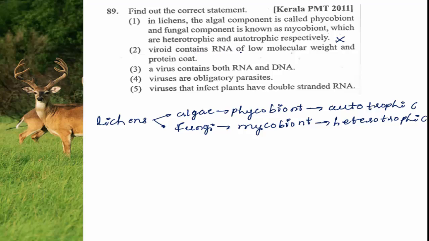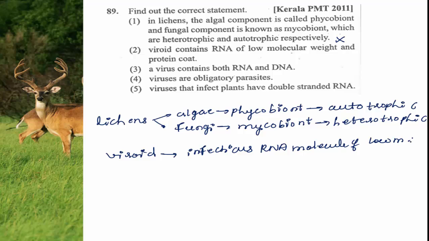Viroid contains RNA of low molecular weight and protein coat. Again, this is also in the same condition. Viroids are represented by infectious RNA molecules of low molecular weight.